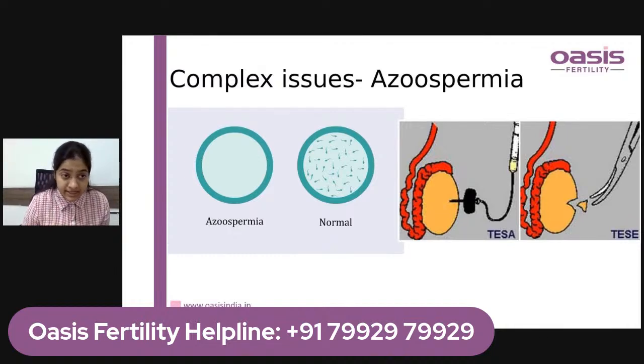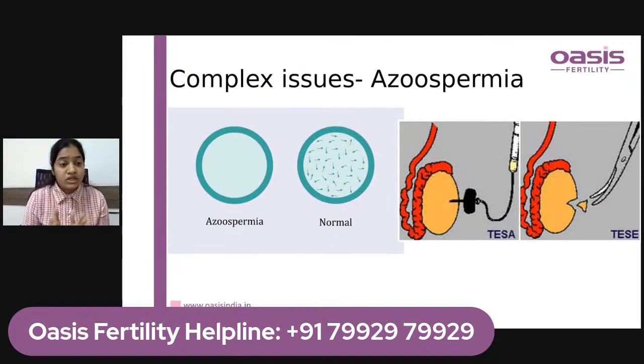Again, there the prognosis is guarded, and in patients with testicular causes, in the sense that the hormone levels are there but at the level of the testis there is some problem in spermatogenesis, testicular sperm extraction is done. It should be done under a microscope, that is called microTESE.